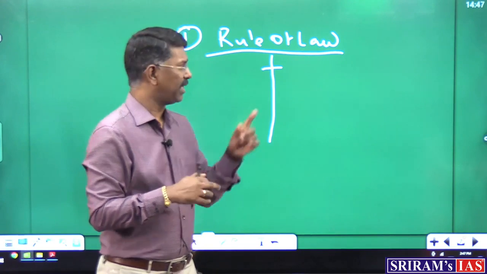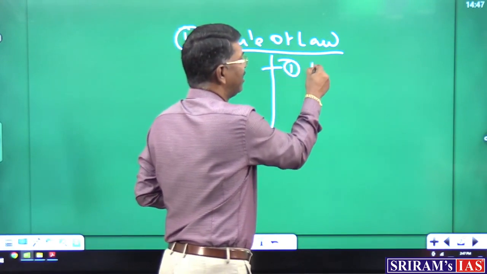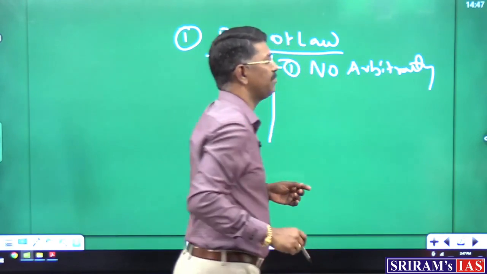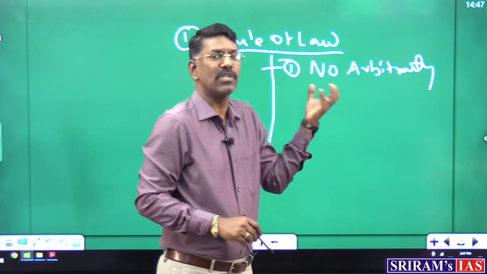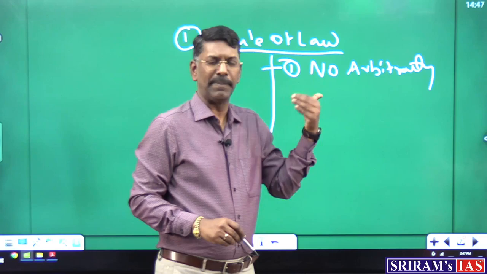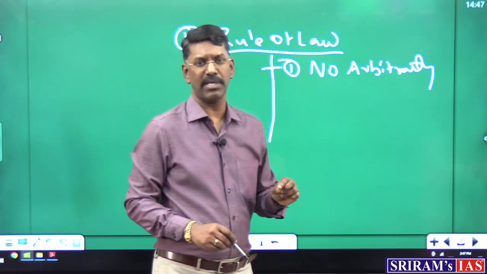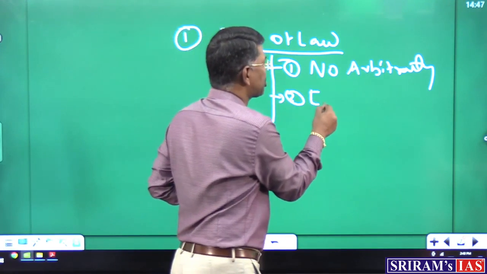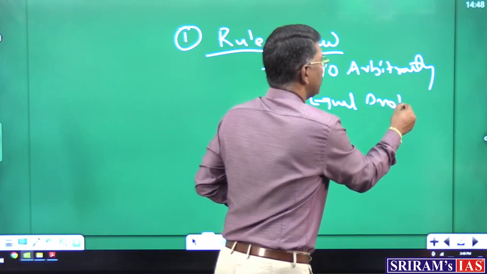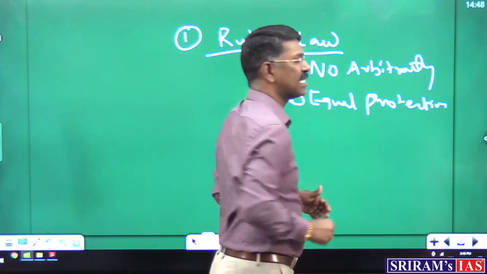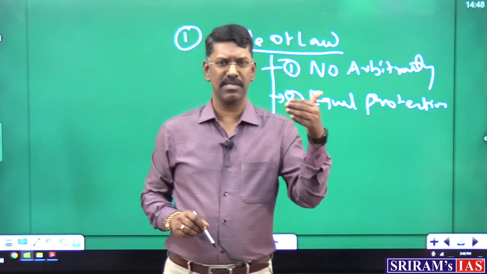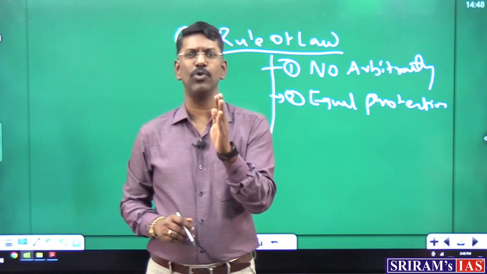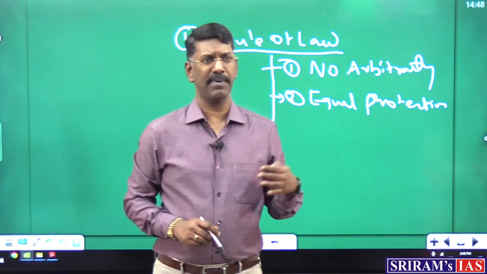How and why? Because the most important thing, the rule of law is saying, is that there is no arbitrary authority. Arbitration should not be there. You should have the sovereignty to make decisions. You should have complete independence to act. That is the idea of democracy. So, no arbitrary authority. The second important thing is the equal protection the government wants to give to everyone, to every person inside the society, irrespective of race, caste, sex, place of birth, gender and other discrimination. Government wants to protect every individual in an equal manner, which is another example as per Mr.